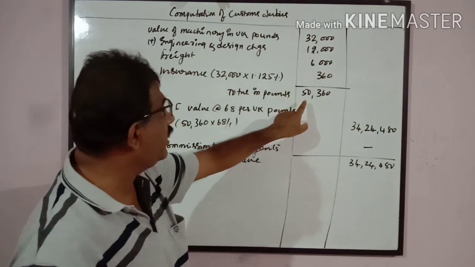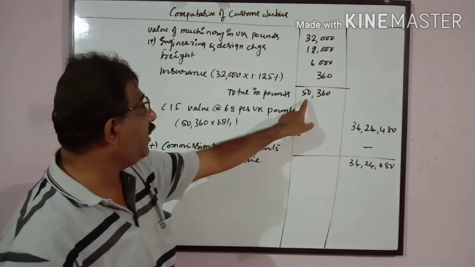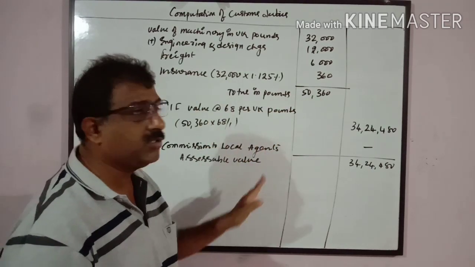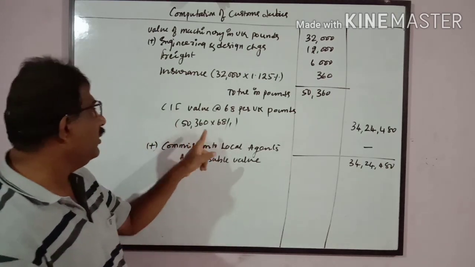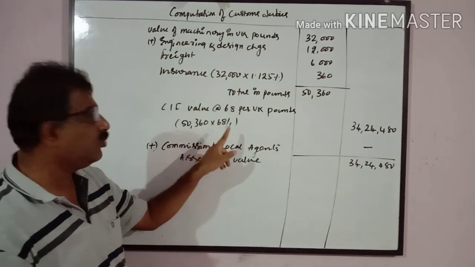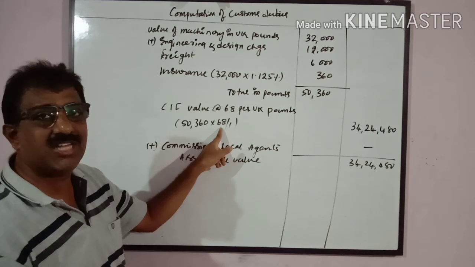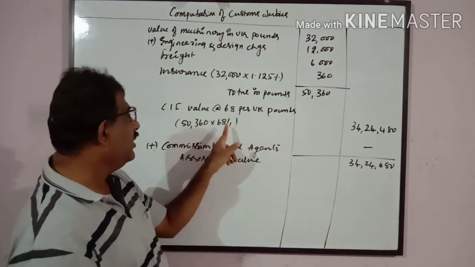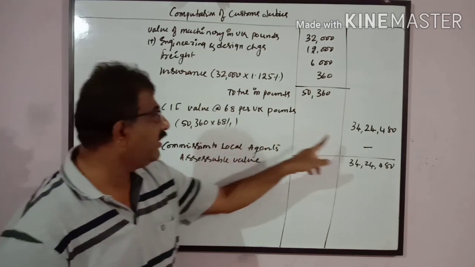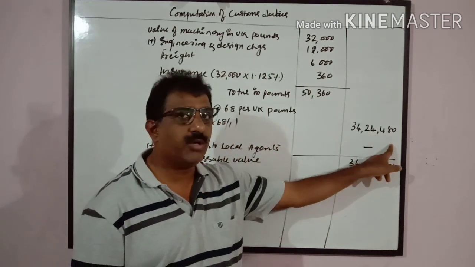When you add all this, it comes to 50,360 pounds. We have to convert this into Indian rupees. Per pound is given as 68 rupees. 1 pound is equivalent to 68 rupees. So 50,360 into 68 divided by 1 pound, we get 34,24,480.